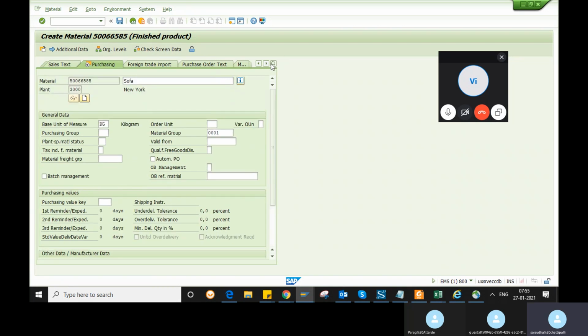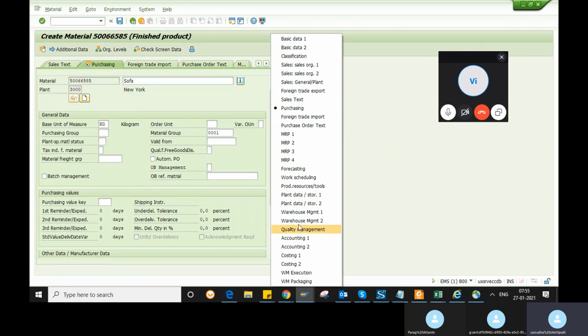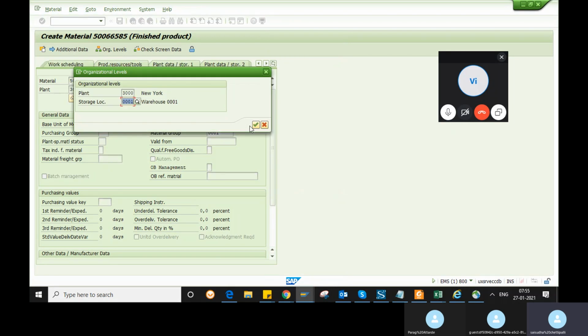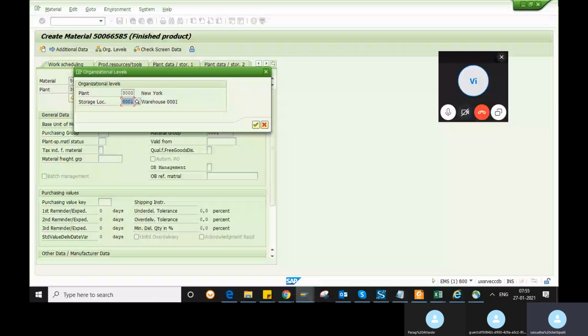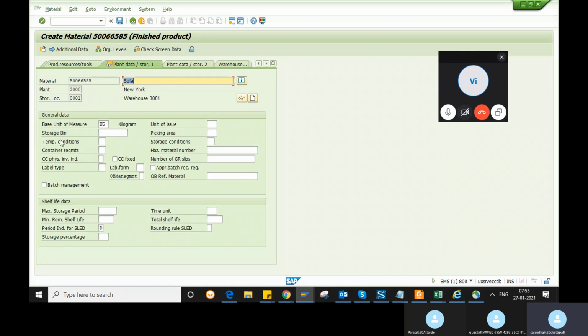And next, if you have a storage location, you will select this plant data storage 1, so it will ask for a storage location. In plant data storage 1, mostly you will use storage conditions.